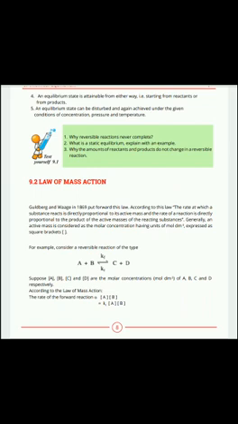Now, rate of forward reaction is directly proportional to molar concentration of A multiply molar concentration of B. By converting proportionality sign into equality sign, rate of forward reaction is equal to Kf into molar concentration of A into molar concentration of B. This is the rate for forward reaction.